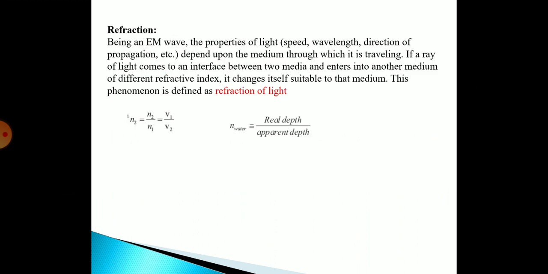Now refraction. When there is a light wave, the properties of the light wave, such as speed, wavelength, direction of propagation, etc., depend upon the medium through which it is traveling. If a ray of light comes to an interface between two media and enters into another medium of different refractive index, it changes itself suitable to that medium. This phenomenon is known as refraction of light.